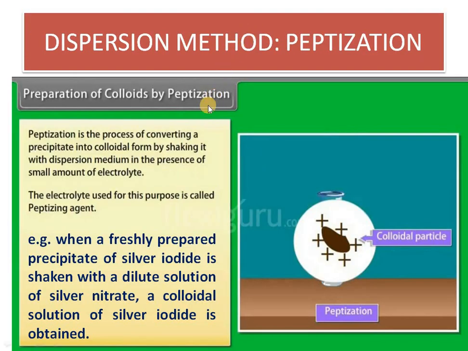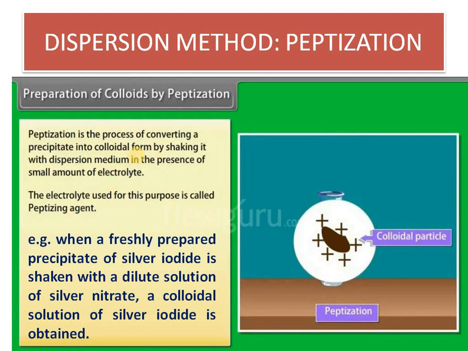Next method is peptization. In peptization, we take a precipitate and change it into a colloidal solution by shaking with the dispersion medium in the presence of a small amount of electrolyte. Now you should understand why precipitates are formed. Precipitates are formed due to charge neutralization or charge separation. Whenever you add electrolyte, the solution again gets charged particles. Once the charged particles are available in the solution, it will remain as a solution, not a precipitate. If in any way you remove the charge, that will cause precipitation or coagulation.